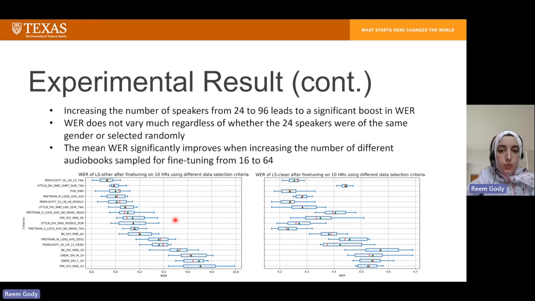Increasing the number of speakers by default leads to a significant boost in WER on both test clean and test other. We also observe that the WER does not vary much regardless of whether the 24 speakers were of the same gender or whether they are selected randomly. We also observe that the mean WER significantly improves when increasing the number of audiobooks from 16 to 64 in our case, on both test clean and test other.